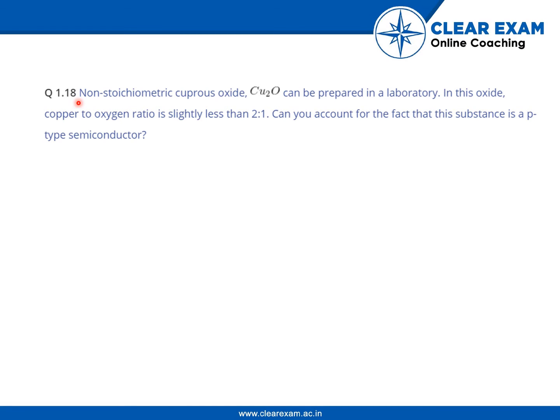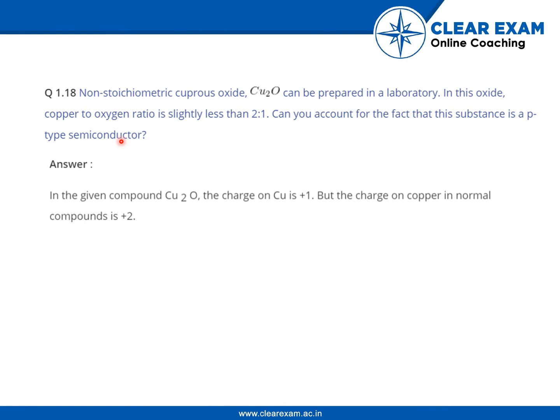The question is: non-stoichiometric cuprous oxide, formula Cu2O, can be prepared in a laboratory. In this oxide, the copper to oxygen ratio is slightly less than 2:1. Can you account for the fact that this substance is a p-type semiconductor?